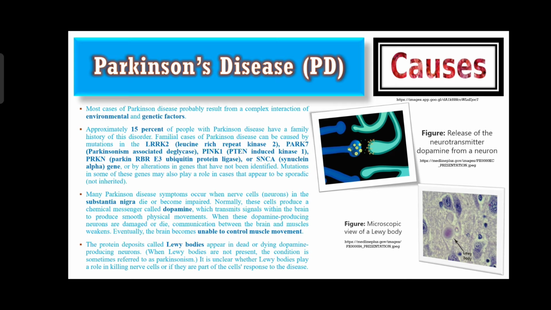Many Parkinson's disease symptoms occur when nerve cells in the substantia nigra die or become impaired. Normally these cells produce a chemical messenger or neurotransmitter called dopamine, which transmits signals within the brain to produce smooth physical movement. When these dopamine producing neurons are damaged or die, communication between the brain and muscle becomes weak. Eventually, the brain becomes unable to control muscle movement.